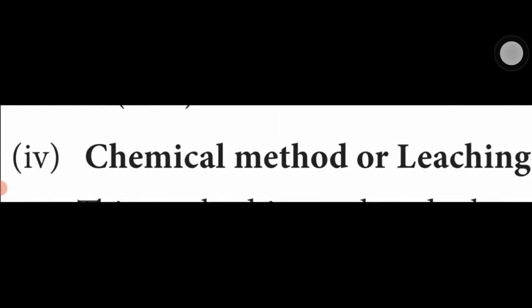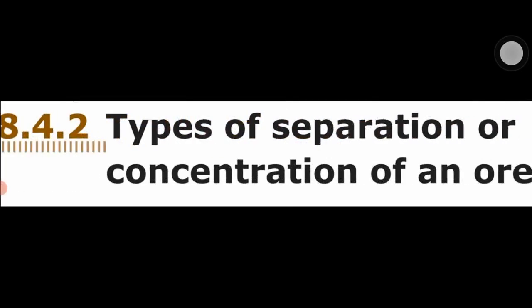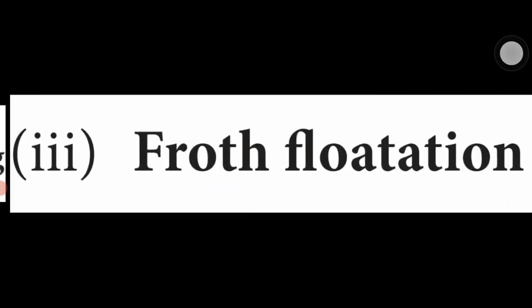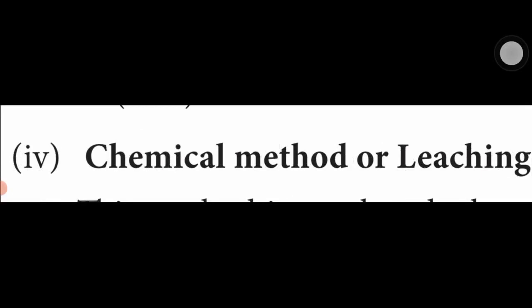Fourth one, chemical method or leaching process. These four methods are used to separate ore, that is, for the concentration of ore. One is the hydraulic method, second is the magnetic separation method, third is flotation, fourth is the chemical method or leaching. These are the concentration of ore methods.